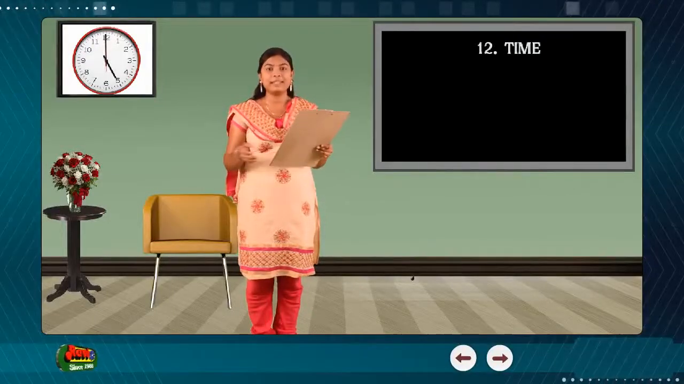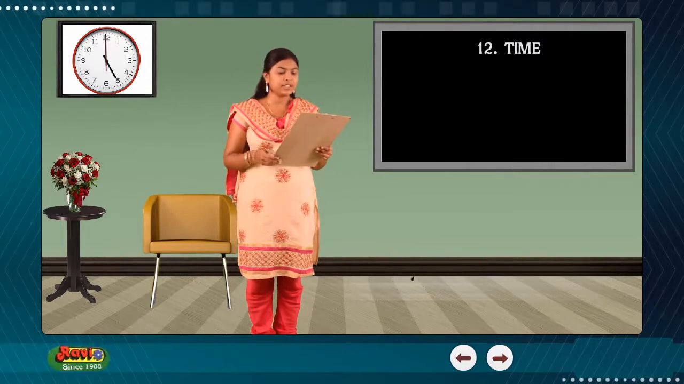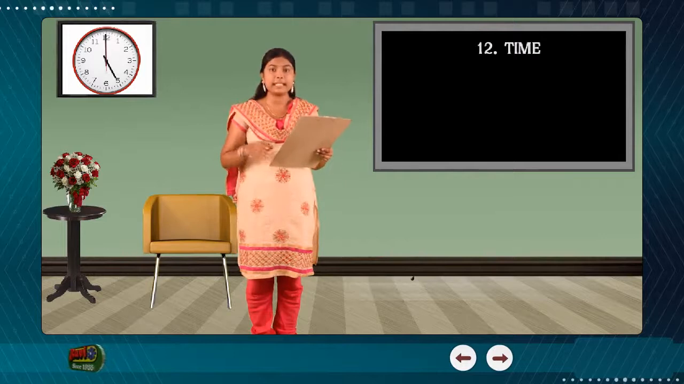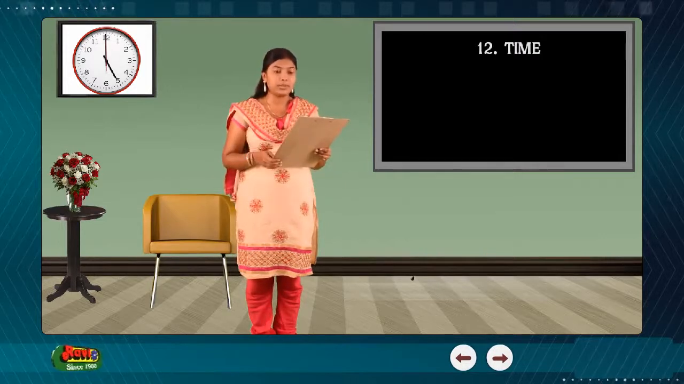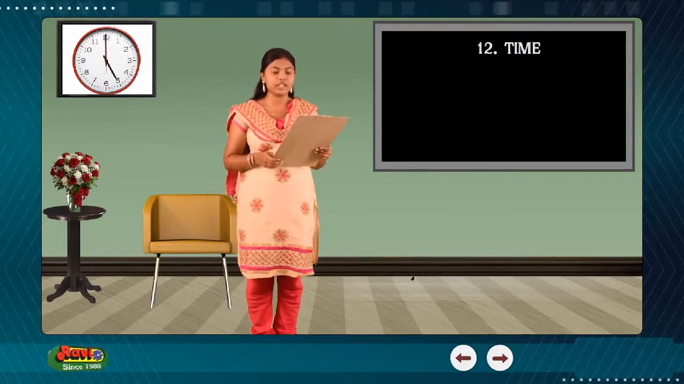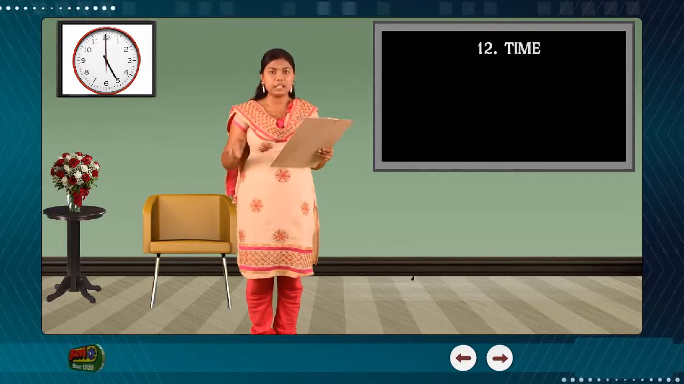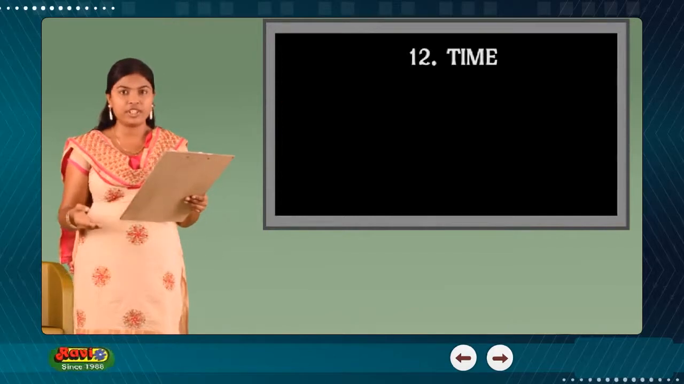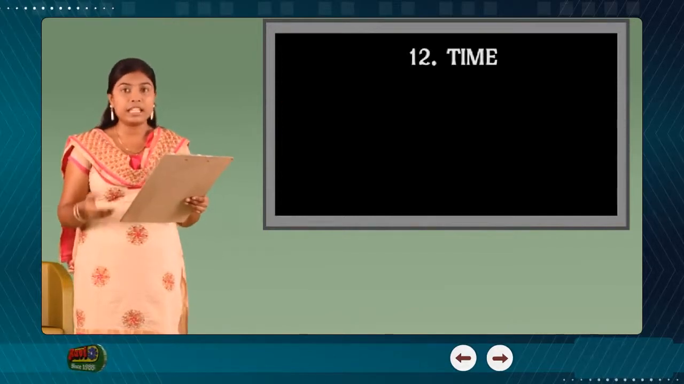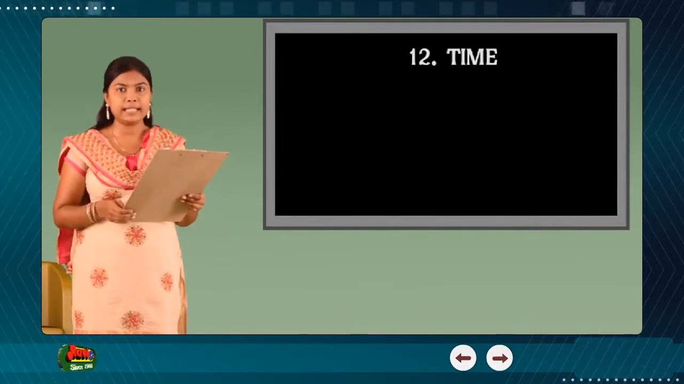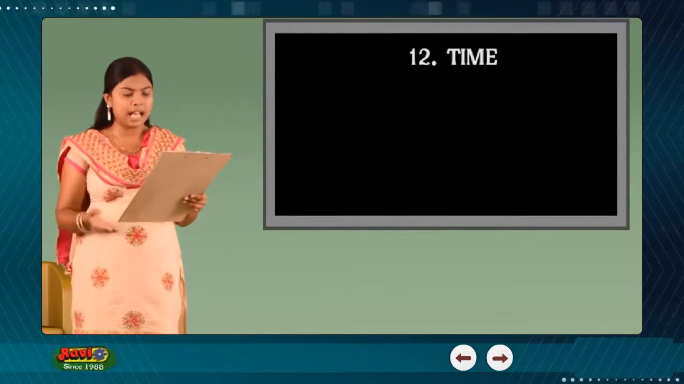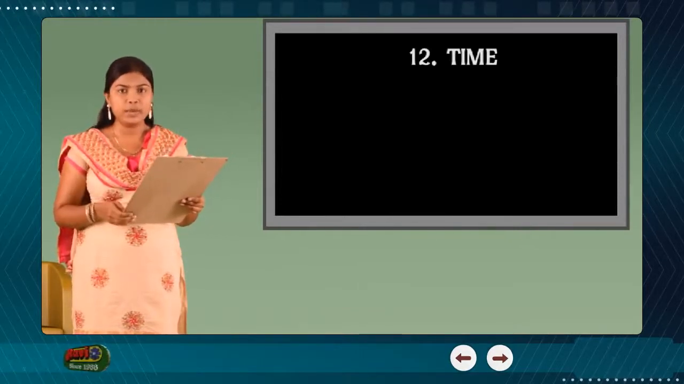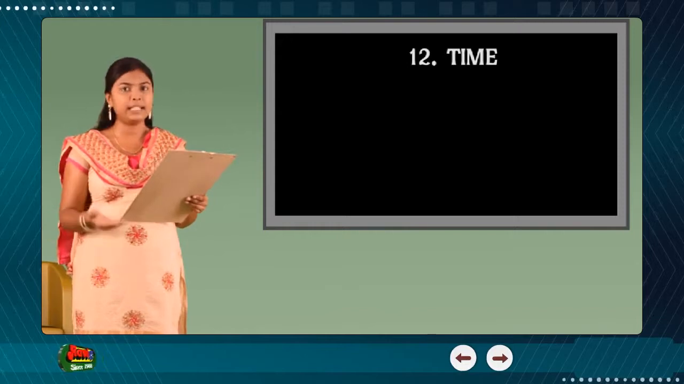Chapter 12. Time. Hi students, time is a measure in which events can be ordered from the past through the present into the future, and also the measure of duration of events and the intervals between them. A clock is an instrument for measuring and recording time, especially by mechanical means, usually with hands or changing numbers to indicate the hour and minute.